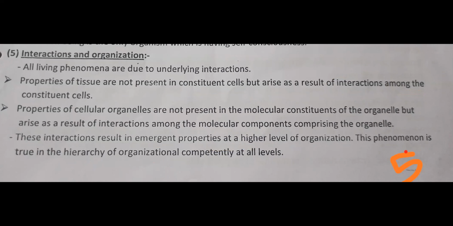That we have learned. Quickly tell me, what is the smallest level of organization in this hierarchy? Atom. When atoms start interacting with each other, it will create, correct, a molecule. When molecules start interacting with each other, this is important for NEET. In your book, just tissue and cellular organelles are given.